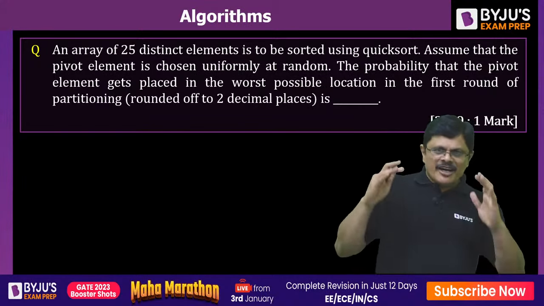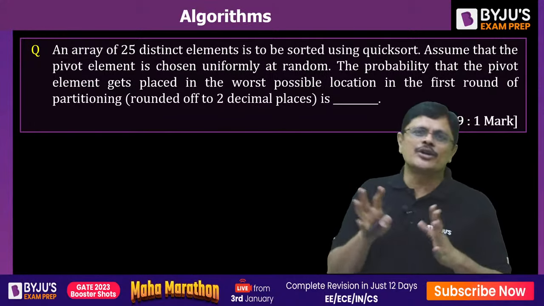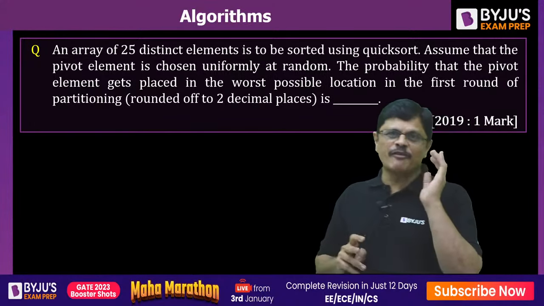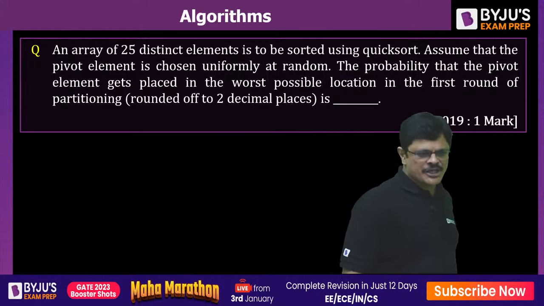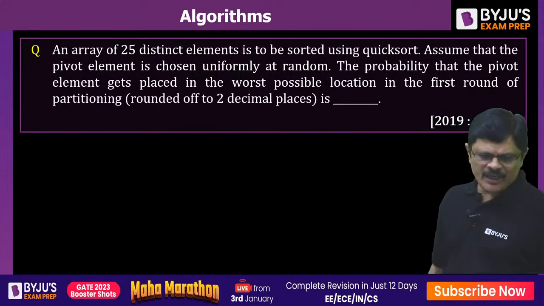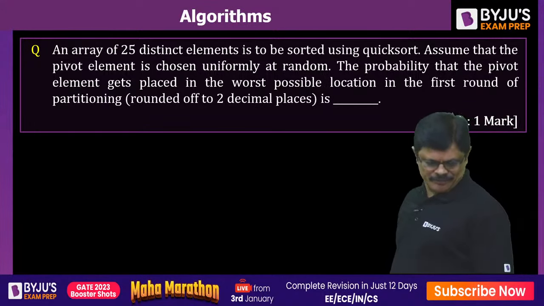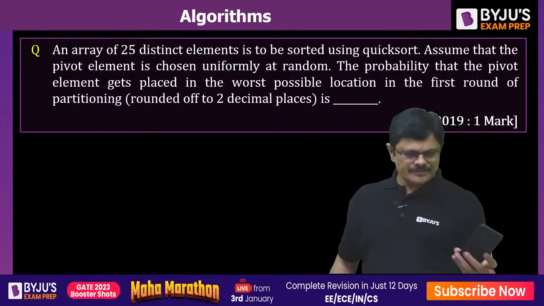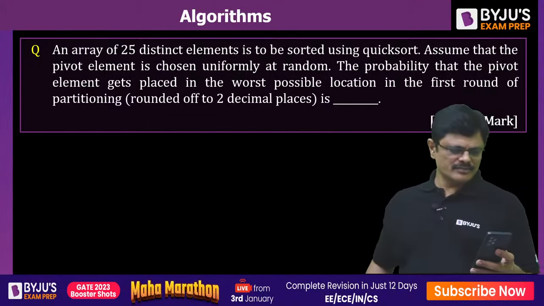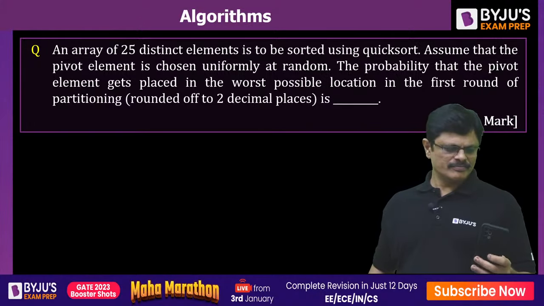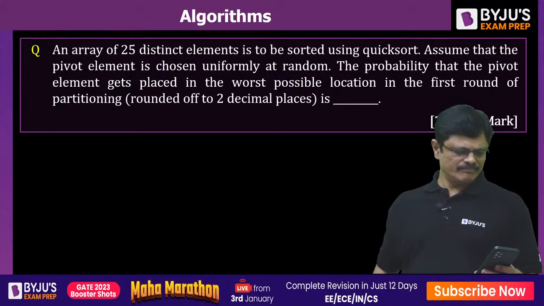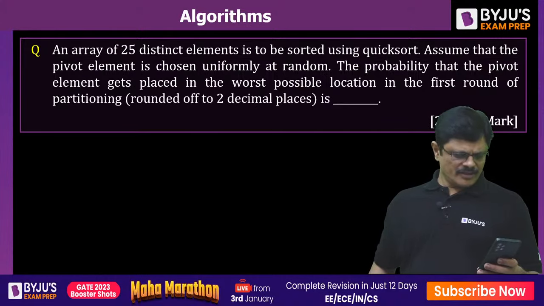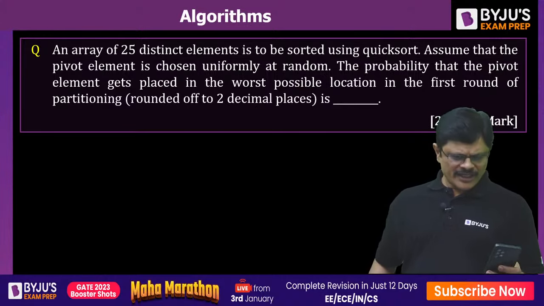See, what is the worst position for the pivot element for the quicksort algorithm, my dear friends? Please tell me. First and last.